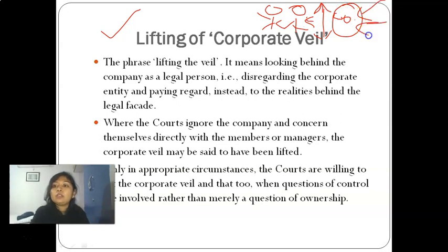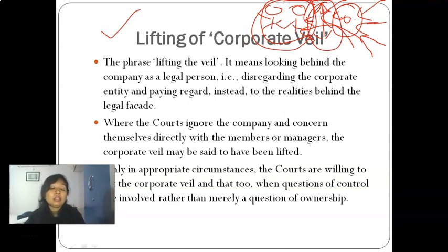So everyone deals with the company directly, but on behalf of the company, as the company is an artificial person with no mind and no brain, all the work is done by these people who are the shareholders and directors or management of the company. So whenever some fraud happens in the public interest and at large, the court lifts this curtain, which is called lifting of the corporate veil, and the court will directly come to these people and make them liable for the act that they have done.